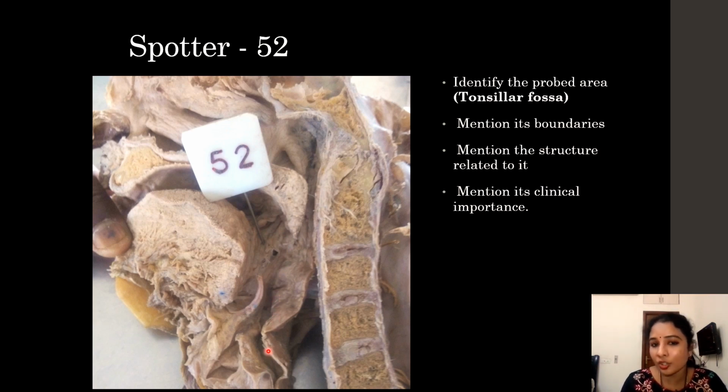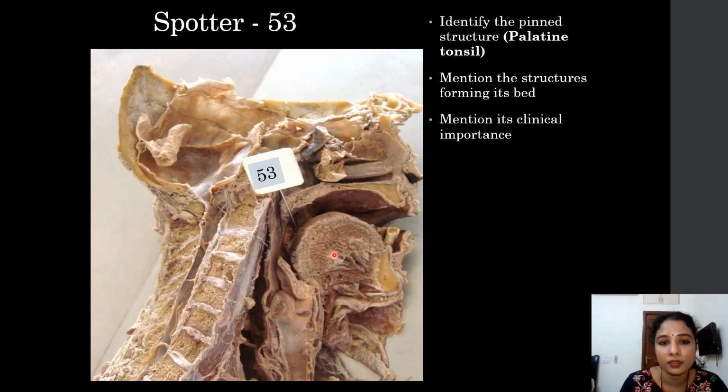And the clinical importance: tonsillitis. Inflammation of the palatine tonsil is called tonsillitis. Here the palatine tonsil is pinned, the same area, but the question is different. Previously, identifying the pinned area was asked. Area means tonsillar fossa. Pinned structure means palatine tonsil. That's how you have to make out the difference in the question. So the structures forming its bed are the same structures I just discussed. For clinical importance, again you can mention tonsillitis, and there are many more clinical aspects, you can make a note of it.